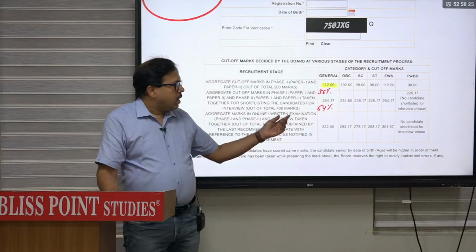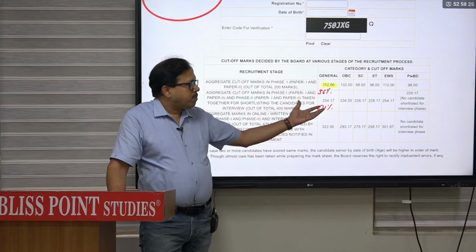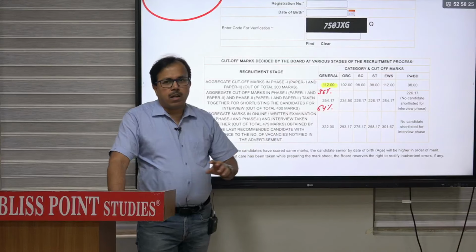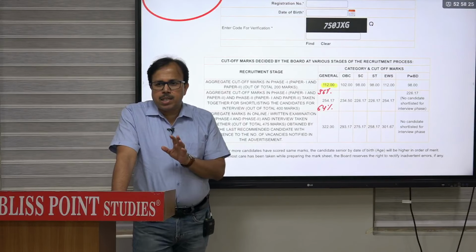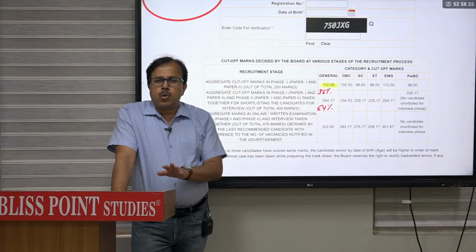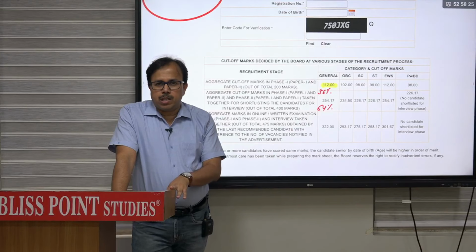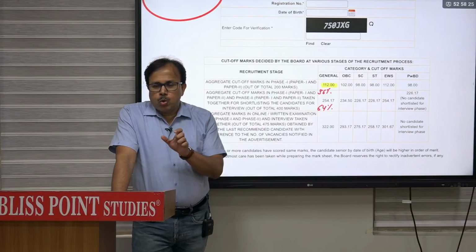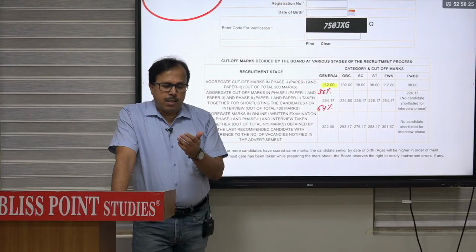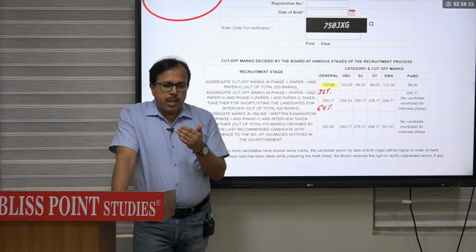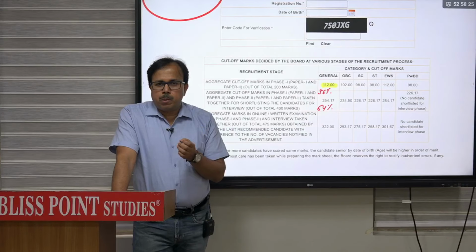So if the number of seats remains same, then a score of about 67-68% is good enough to be in the list. So that is what you should be aiming for. But having said that, you have to score about 75-80 in economics paper in phase 1. That can happen only if you have practiced it a lot.